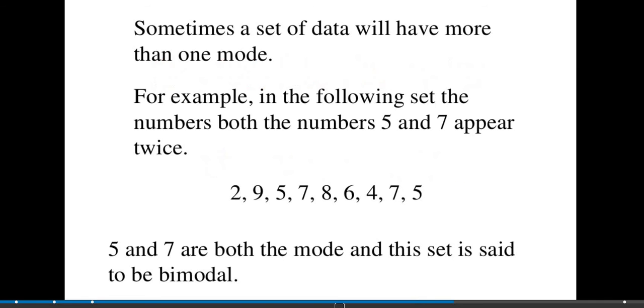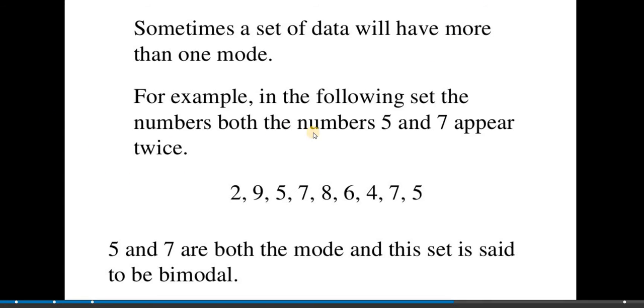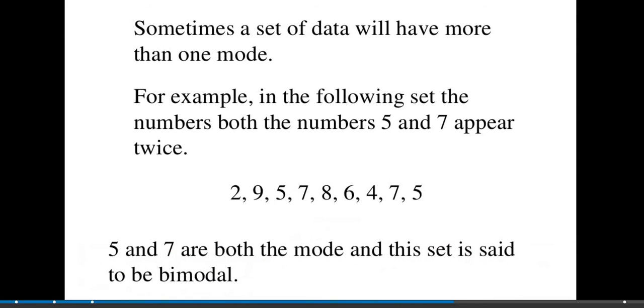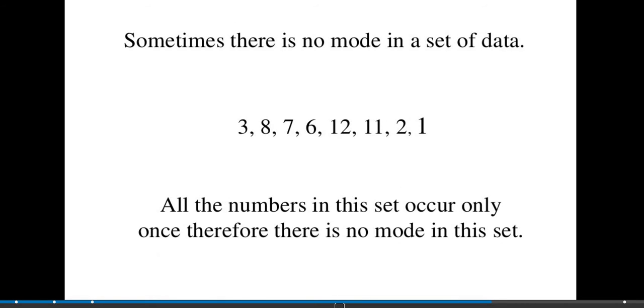Sometimes a set of data will have more than one mode. For example, in the following set of numbers, both 5 and 7 appear twice. Here you can see 5 appears twice and 7 appears twice. So 5 and 7 are both modes, and this set is said to be bimodal.